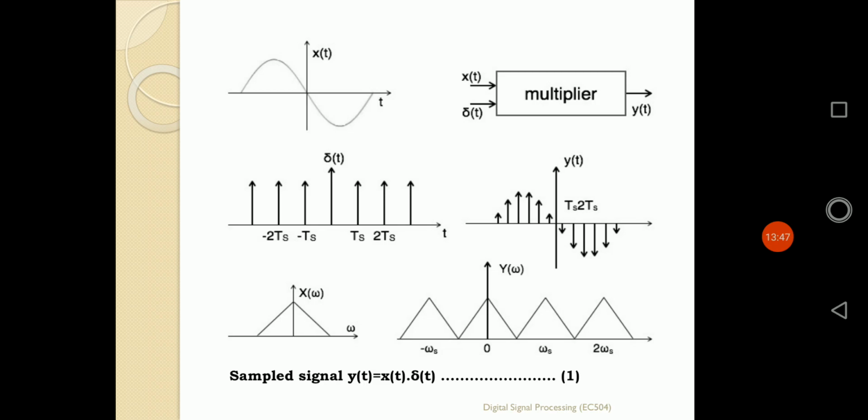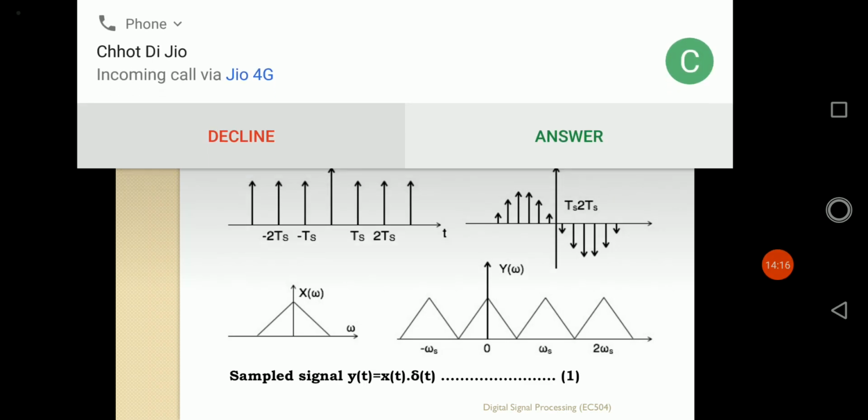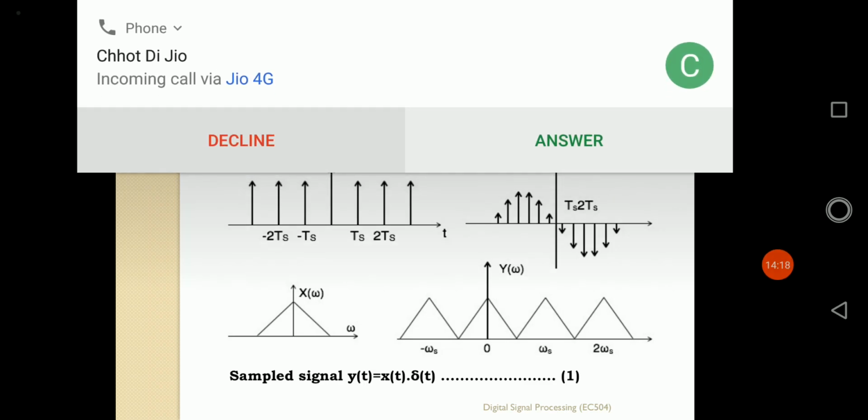In equation 1 it is defined that the sampled signal y(t) is nothing but the sampled version of the signal x(t), simply the multiplication of x(t) with delta(t). In the block diagram as well, x(t) and delta(t) are the two input signals for the multiplier, and the output signal is y(t). So by using that multiplier, we can easily convert the continuous time signal x(t) into a discrete one.